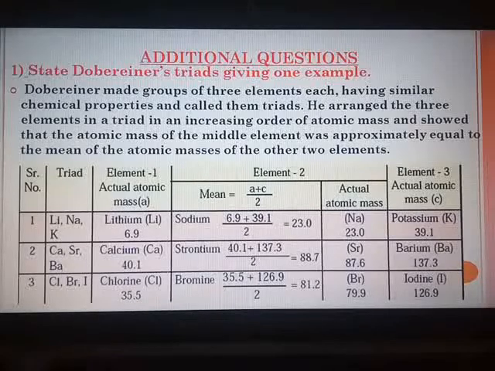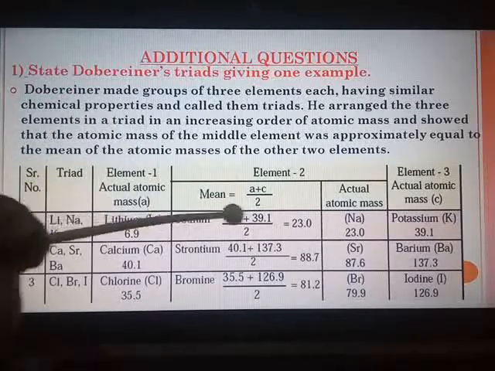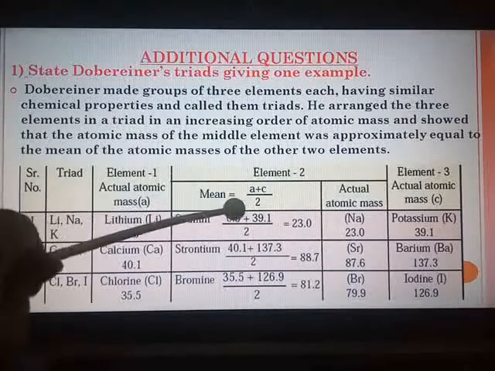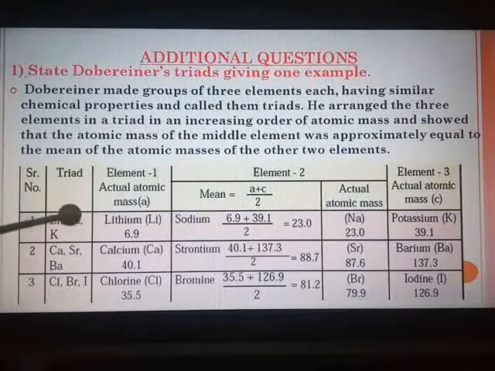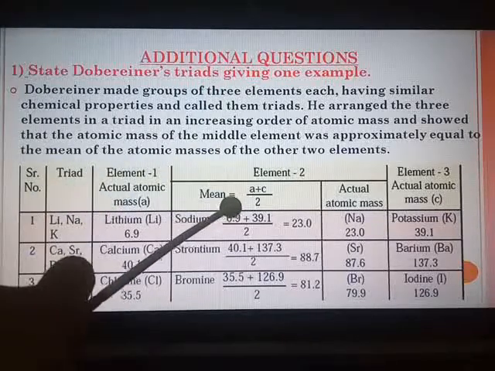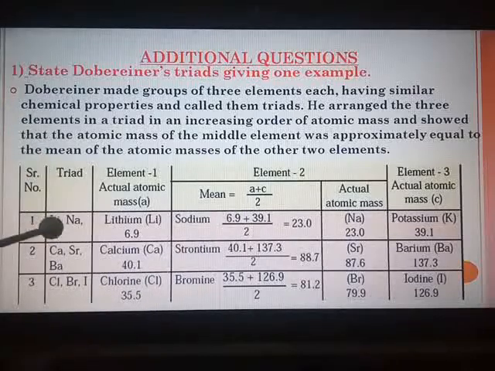But in March 2020, the first triad was asked in the exam with x, y over here for these values and a, b, c for the names of the elements. You had to find out the atomic masses, then you had to name the triad, and then you had to state the law. Such a logically based question was asked, and that is why you have to prepare all the 3 examples. Do not skip any of the examples. Let us move towards the next additional question.